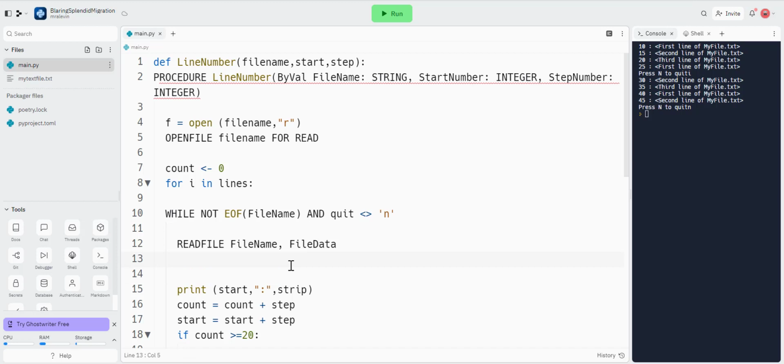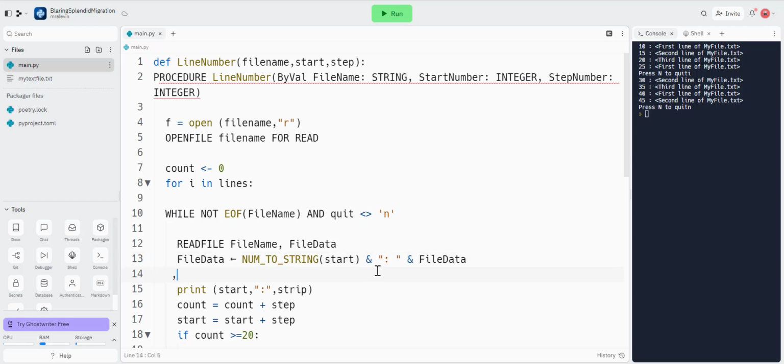Not part of this. So what we're going to do is this. We're going to get our start number. We're going to turn it into a string, because in pseudocode, if you want to combine things together, concatenate, you need to make it the same data type. File data is a string, this is a string, this colon, which we need, is a string, and we join it together, we concatenate it, by this ampersand here.